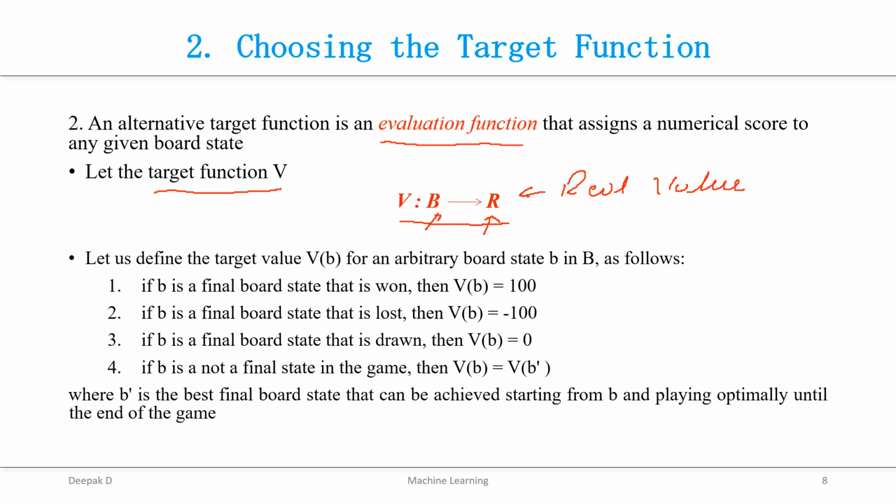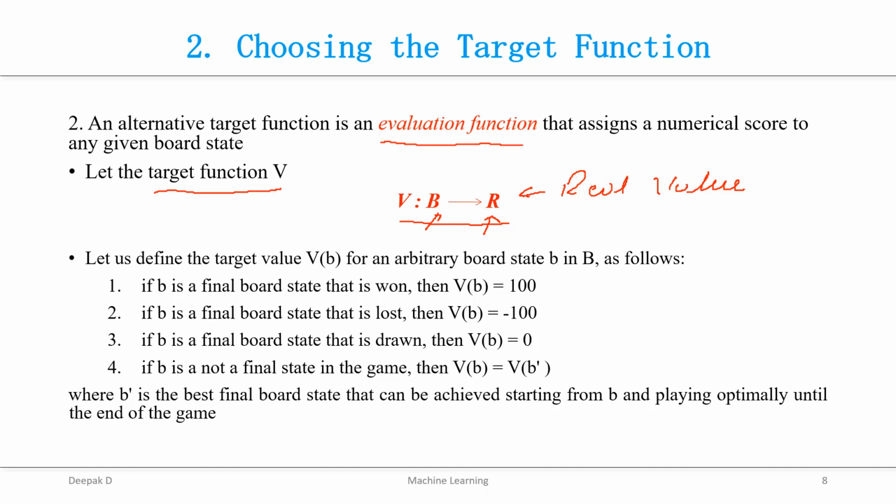The main intention of the target function V is to assign high scores to better board states. If a system can successfully learn such a target function V, then it is very easy to select the best move from any current board position. Let's take a small example here.